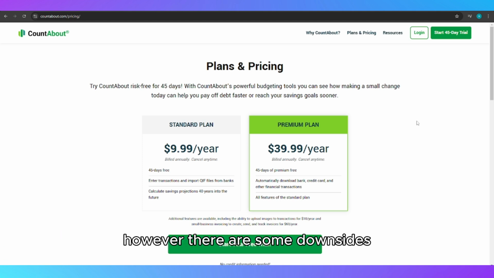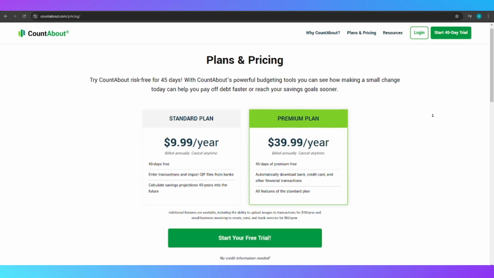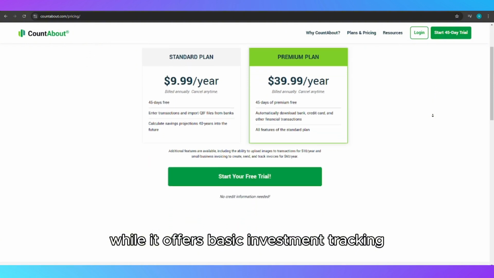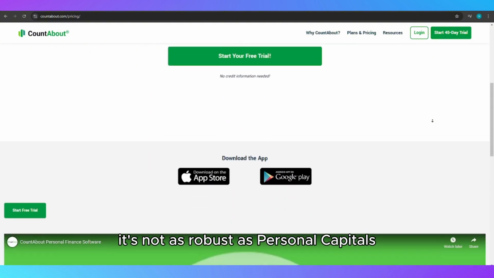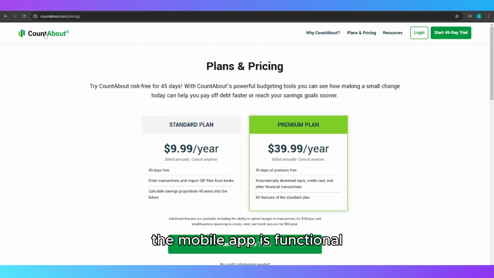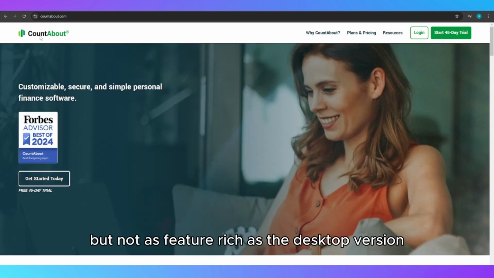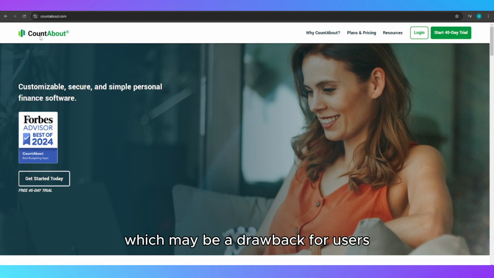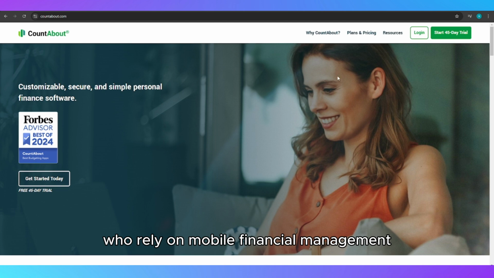However, there are some downsides. CountAbout does not have a free version, requiring a paid subscription for access. While it offers basic investment tracking, it's not as robust as Personal Capital's portfolio management tools. The mobile app is functional but not as feature-rich as the desktop version, which may be a drawback for users who rely on mobile financial management.